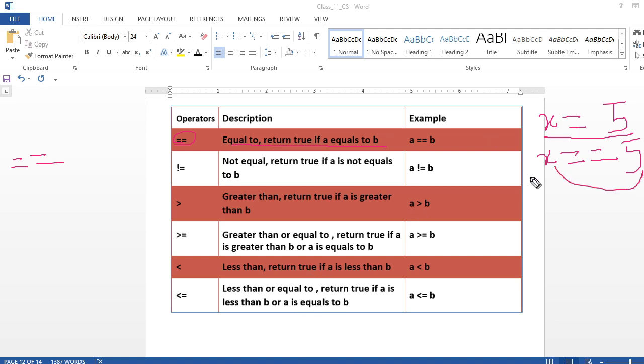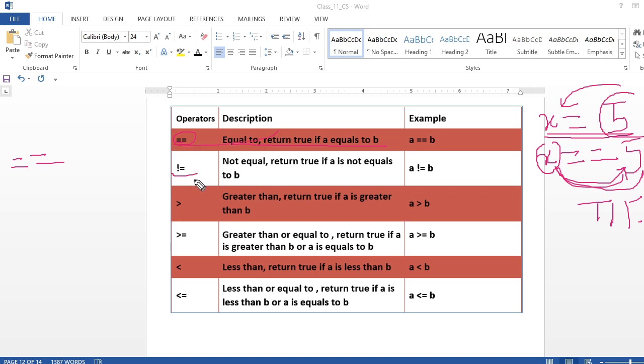This one checks whether the value on the left hand side is equal to 5 or not. The other is the assignment operator: 5 will be assigned to x. Both are different. This one assigns a value, and this one returns true or false depending on whether it is equal or not. So this is the equal to operator.